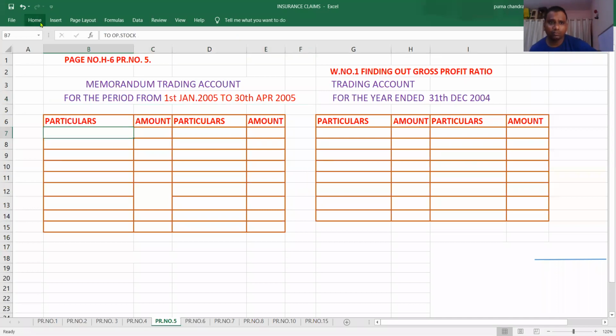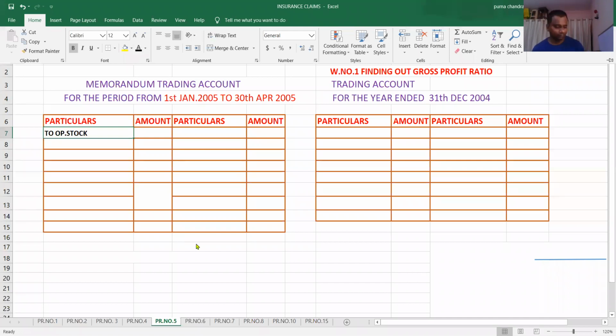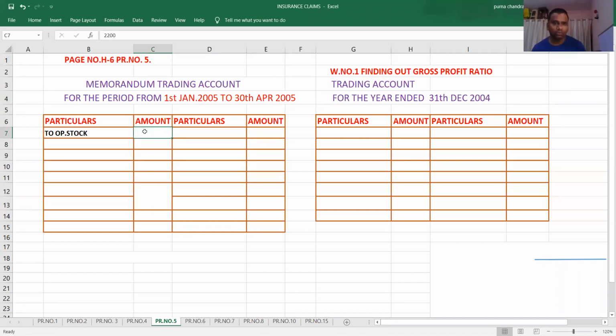Write down the opening stock. How much? 2200. Whatever the stock on 31st December 2004 becomes the closing stock for 2004 and opening stock for 2005. So we are preparing this memorandum trading account for 1st January 2005 to 30th April 2005. So 2200 is your opening stock.